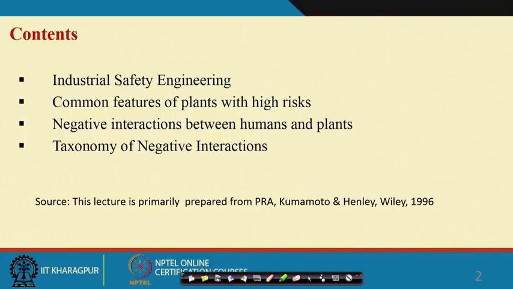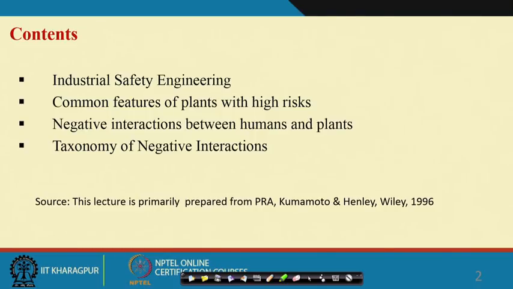Then common features of plant with high risk, the negative interactions between humans and plants, and taxonomy of negative interactions will be covered in 30 to 40 minutes of time.